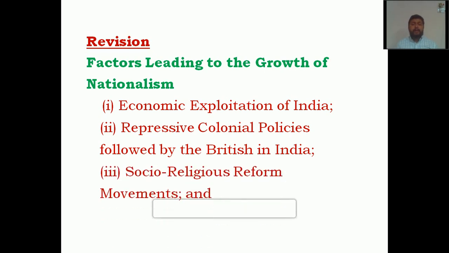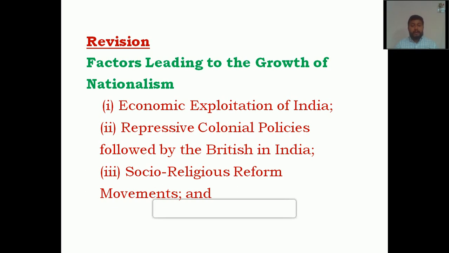And the third point is about socio-religious reform movements. In our lower classes itself, we have studied about different socio-religious reform movement leaders like Raja Ram Mohan Roy, Jyotiba Phule, and many other people. And all these people encouraged Indians to come out of their ignorance.